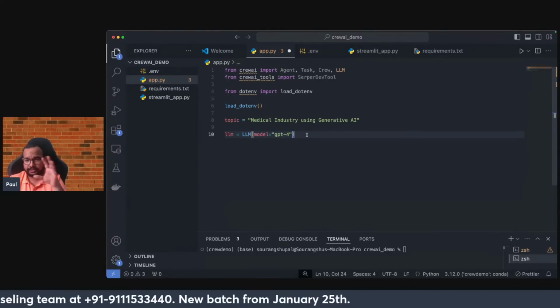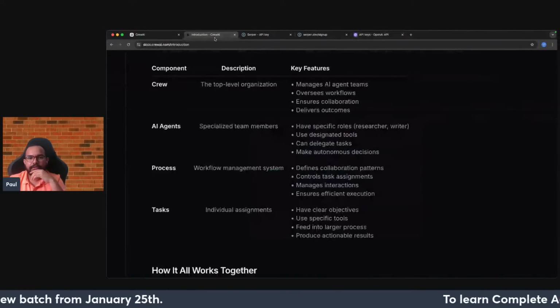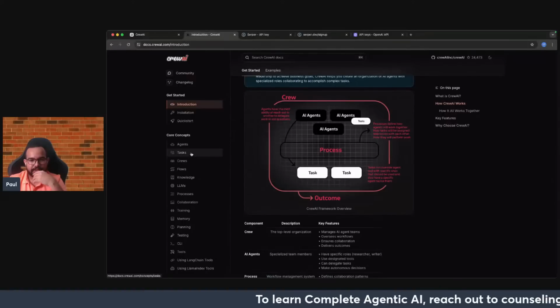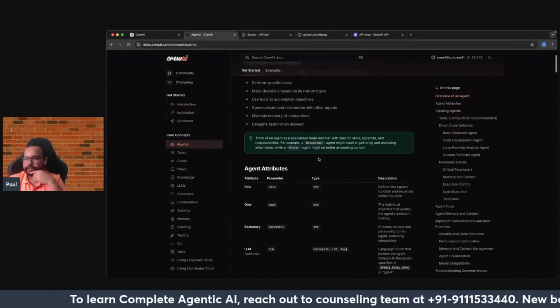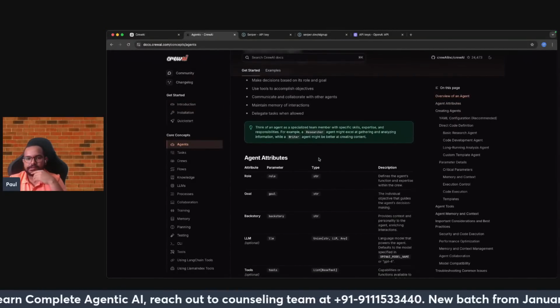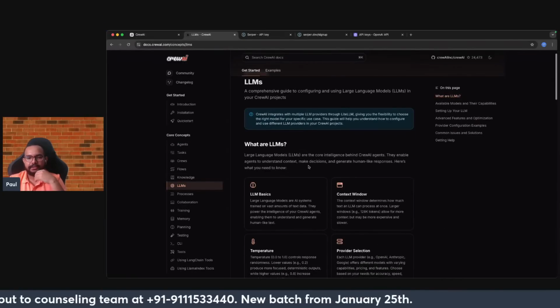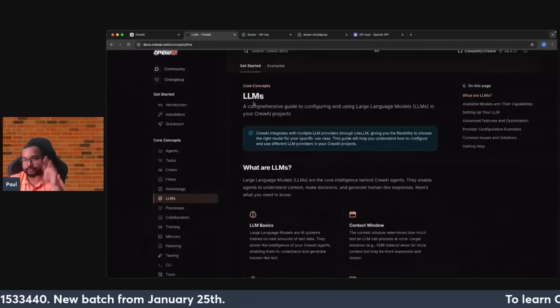Other than that, let me show you a little bit with respect to the introduction, with respect to agents, when I'm talking about LLMs. Right now you can see the integration of LLMs has been given a lot of focus in CrewAI.